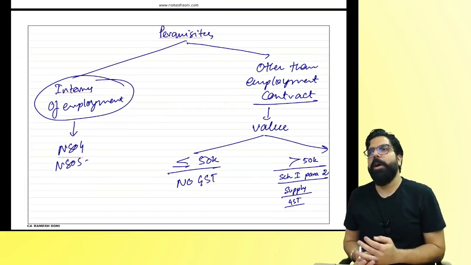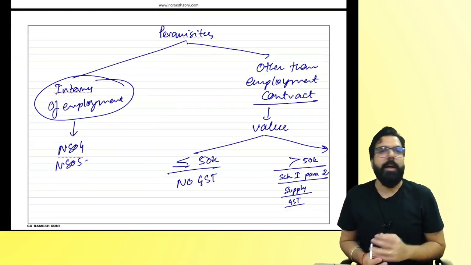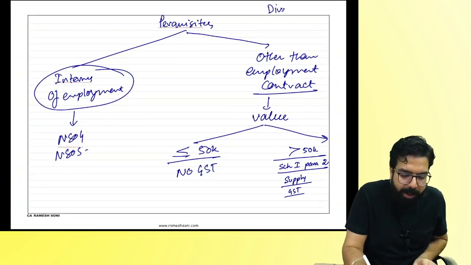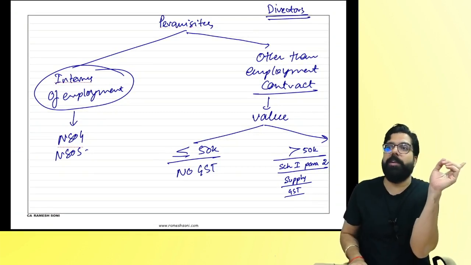For employee and employer, in your textbook, I've given a lot of examples also. I want you guys to read them. Now, in employee and employer, one point comes of directors. Now, the directors point, I am not talking about it now. I will talk about it when the RCM chapter, reverse charge, will come.